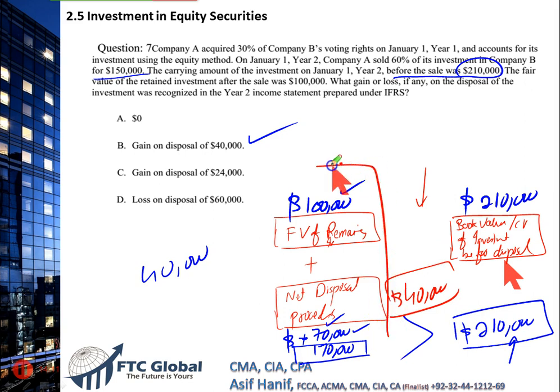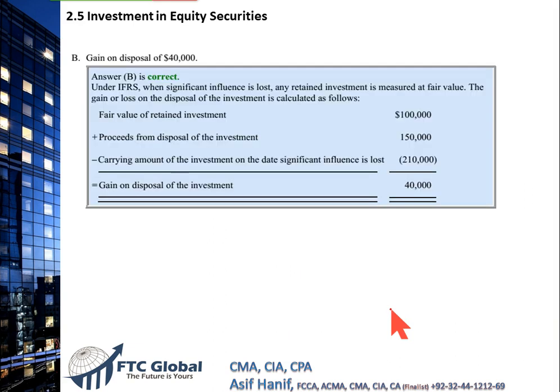We keep the fair value of the retained or remaining investment plus net disposal proceeds on one side and the book value or carrying value of the investment before disposal, and their comparison would get us the gain or loss the way we have calculated. So right now B is the right answer, and it is a gain of $40,000.